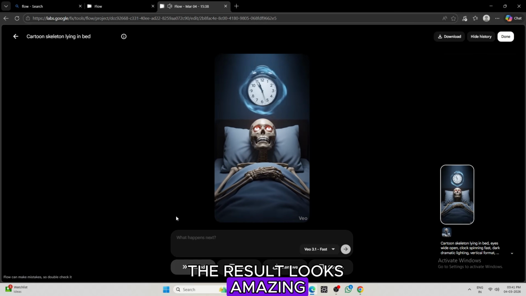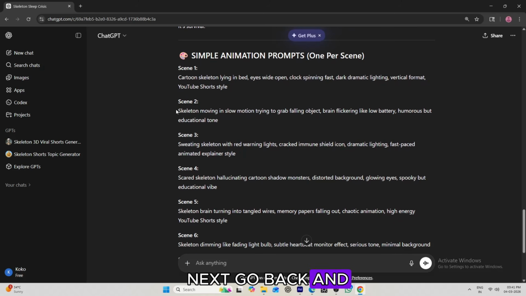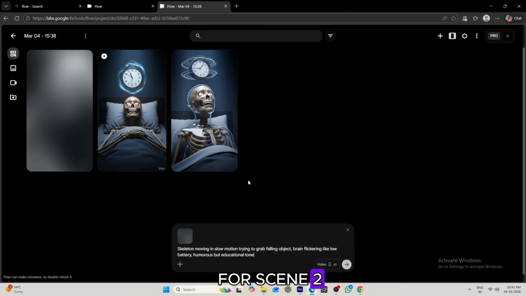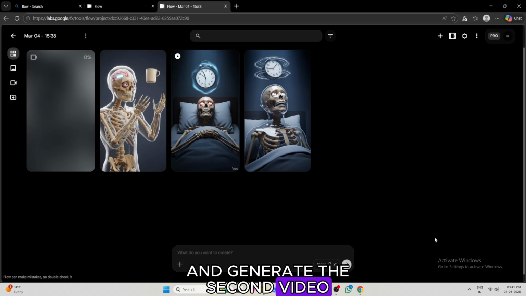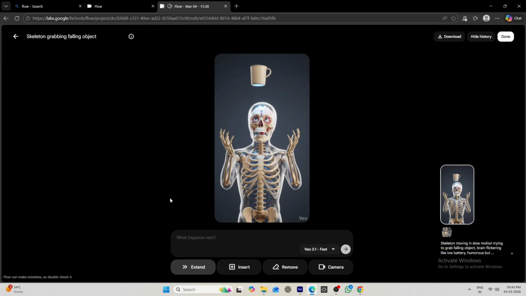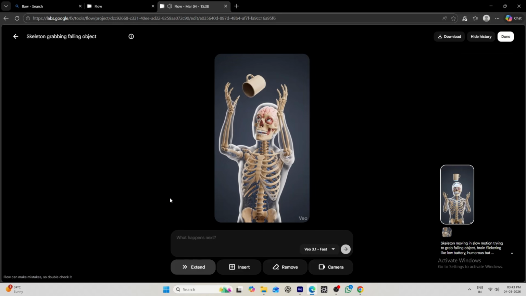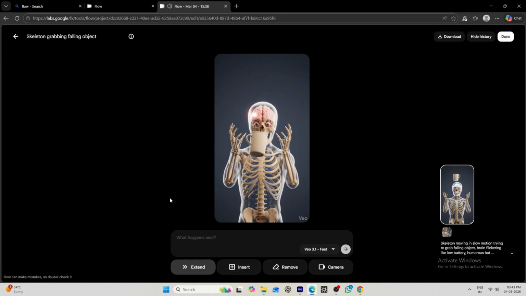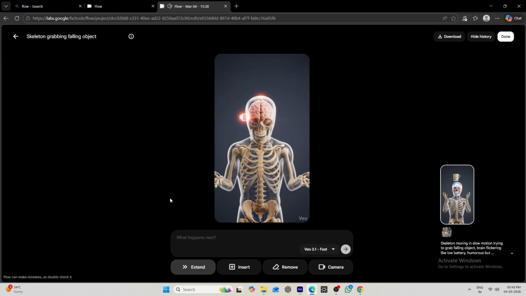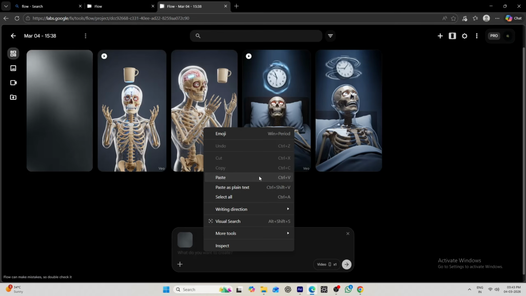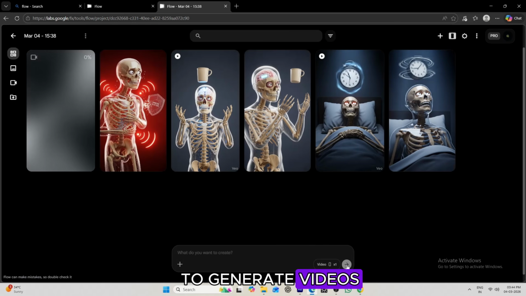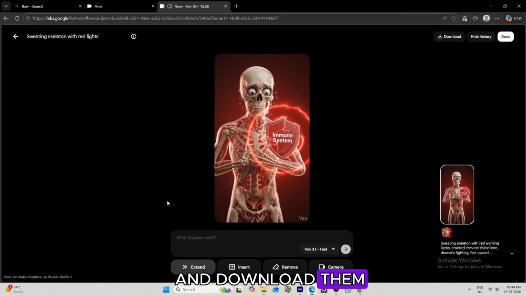The result looks amazing. Next, go back and copy the animation prompt for Scene 2. Paste it into Flow and generate the second video. This one also looks perfect, exactly as we wanted. Follow the same process to generate videos for all the scenes and download them.